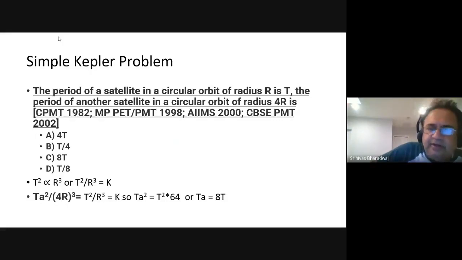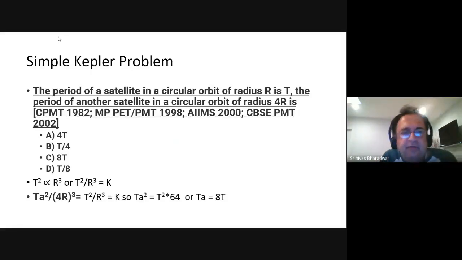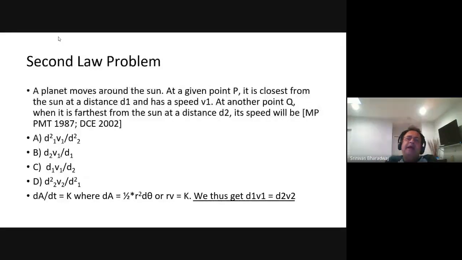64 times t square. Therefore, Ta equals 8t. Right? Therefore, you end up with the period of the other satellite is 8 times the period of the first. Right? So very straightforward question. T square is proportional to r cube. Just divide it. Right?